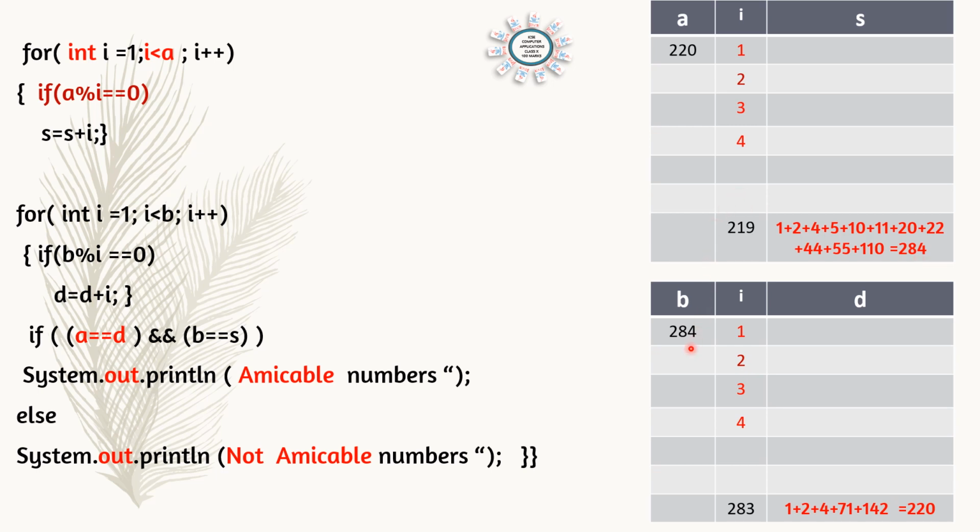So 220 and 284 satisfy the condition. So we can see these are amicable numbers. I hope you understood the condition. Analyze the program; if you have a computer, you can run the program, understand the logic and then compare. So we can find if it is an amicable number or not.